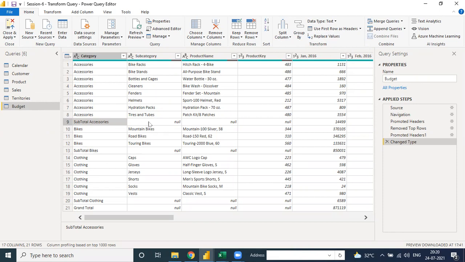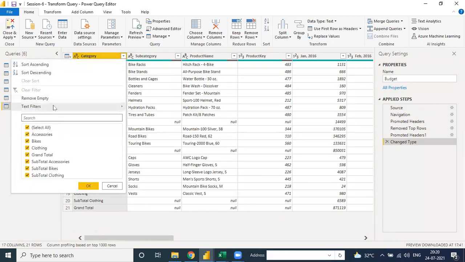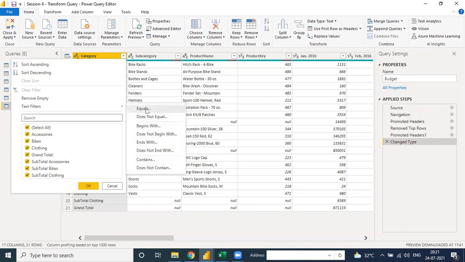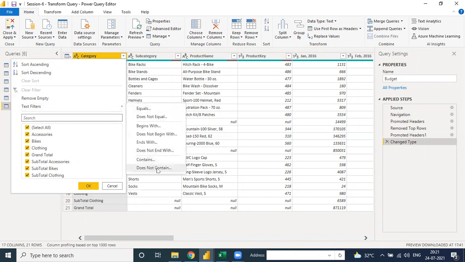See, there is a null value in that part. We don't need this kind of null value in our data, because it will take many steps. So first we just click over there and go to Text Filter. Text filter is used because the value is given as text. Here the options are: equals, does not equal, begins with, does not begin with, contains, and does not contain. Here our option is does not contain.